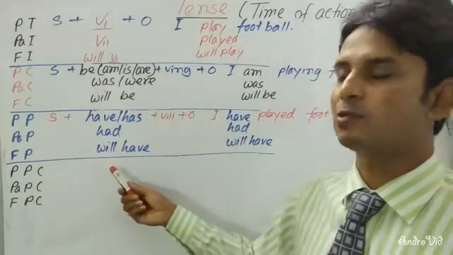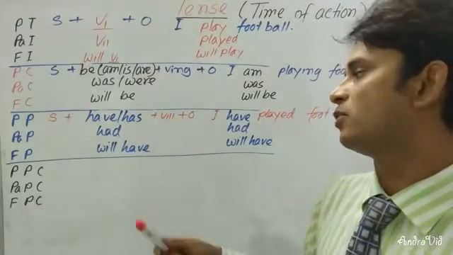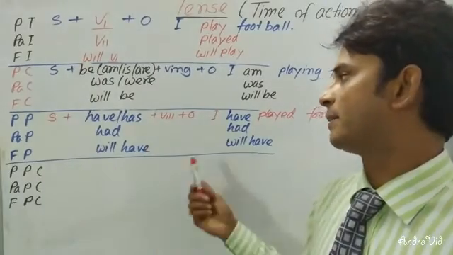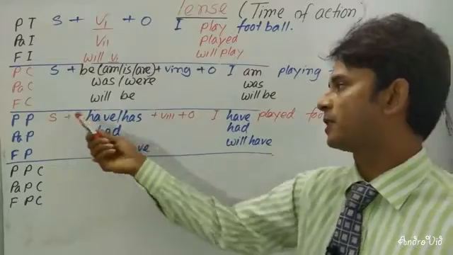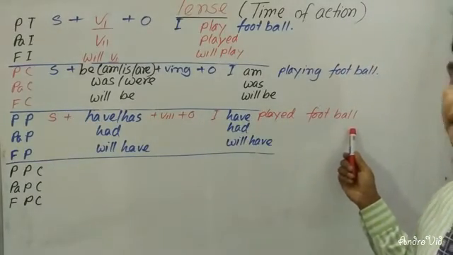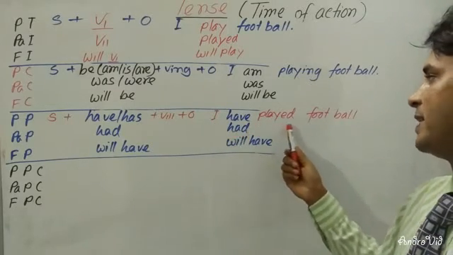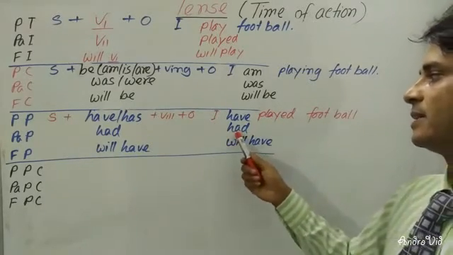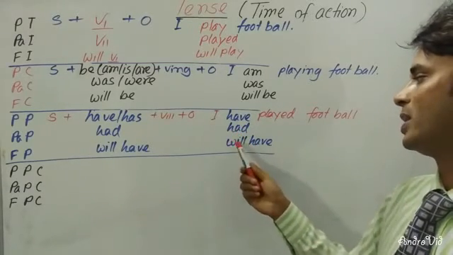In future, always you will have to use will, then the base form of have, which will be have, and then the past participle form of verb, then object. In present perfect, you can see that I have played football. Then I have used here I had played football, and had is the past form of have. In future, you will have to use will then have.